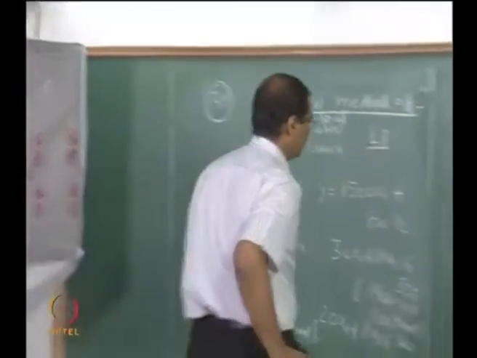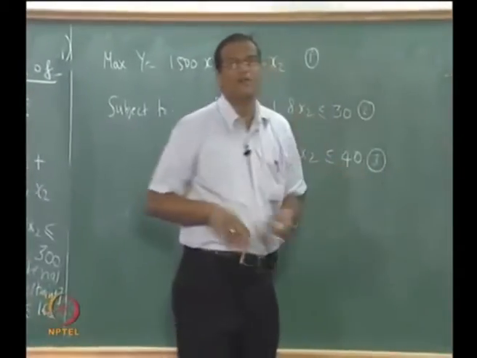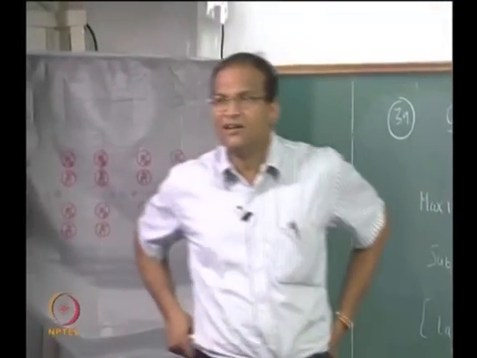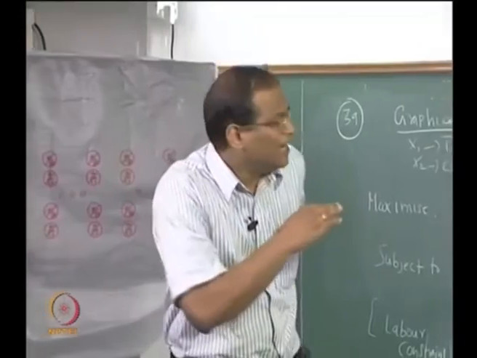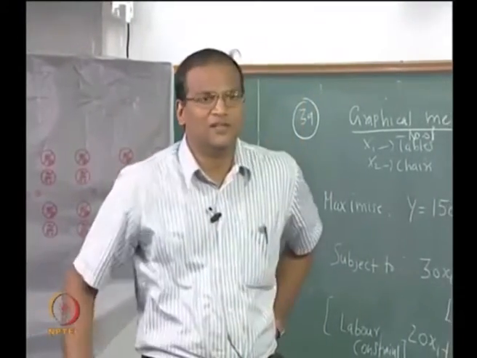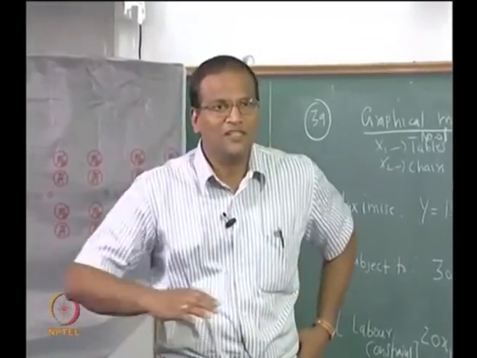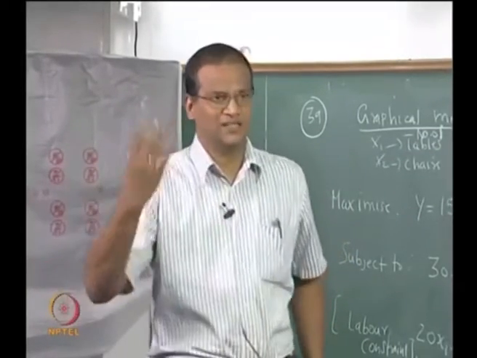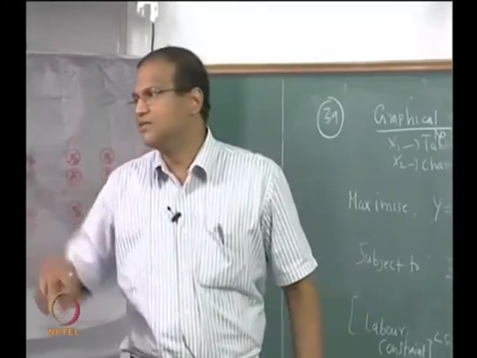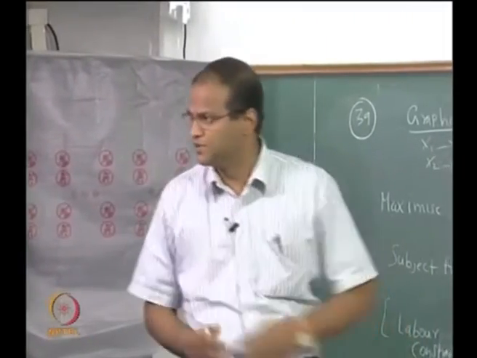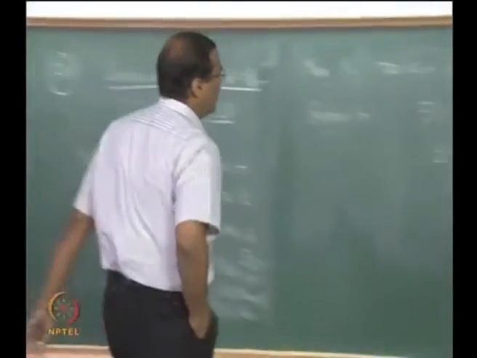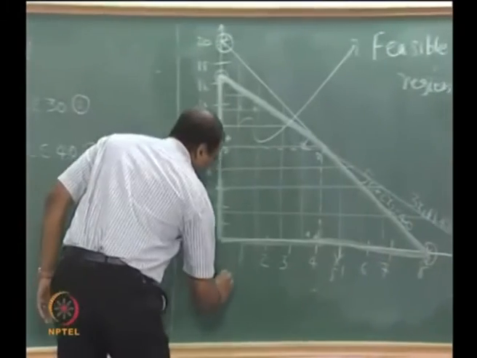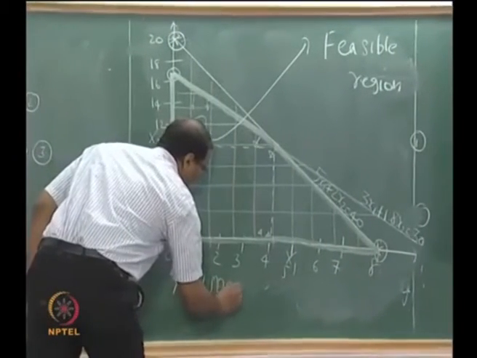Now this getting the y max is not so straightforward. What do you do now? You have to assume some value of y, draw the straight line and keep moving the straight line till it just moves out of the feasible region. So we find out when it is just moving out of the feasible region, the point or the points it cuts in the feasible region is or are the optimal solutions to this problem, right. Now let us plot this. Let us take one iso-objective line, y equal to 1500.